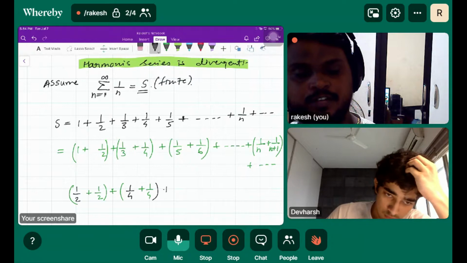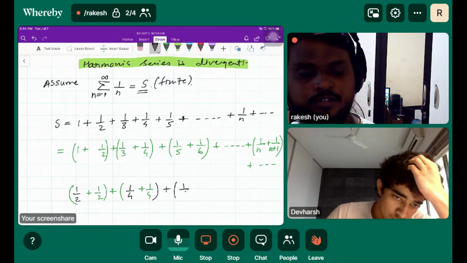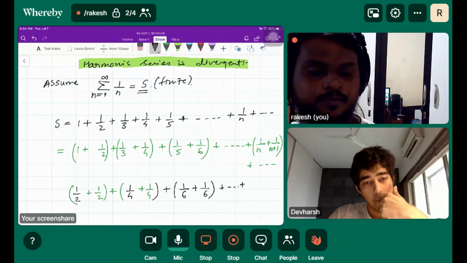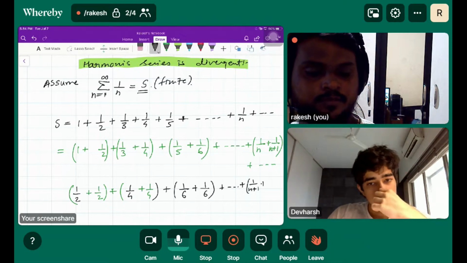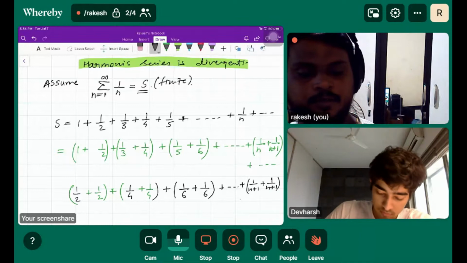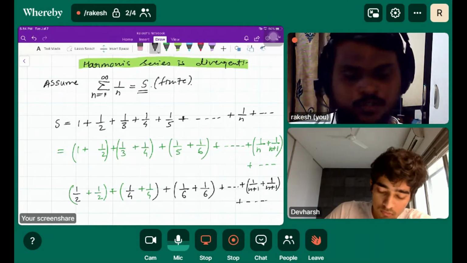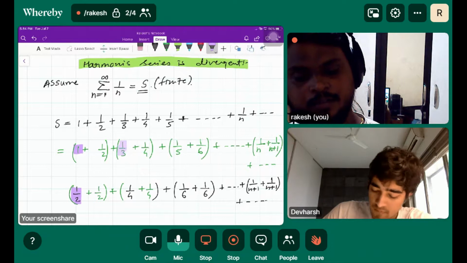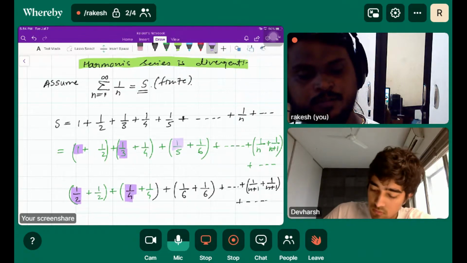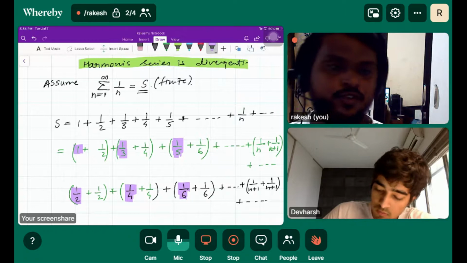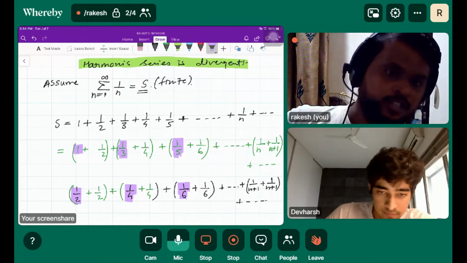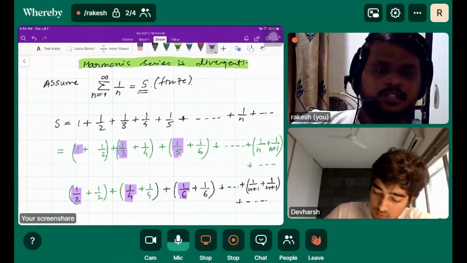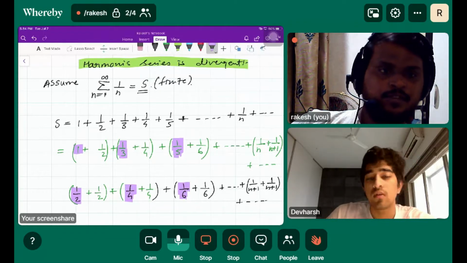Okay, so we'll get some inequality in the expression, plus 1 over n plus 1, plus 1 over n plus 1, plus till infinity. What I have done here is just replace this 1 by half, 1 by 3 by 1 by 4, 1 by 5 by 1 by 6. So actually all these numbers have been replaced by some smaller, lesser valued number from the previous one.